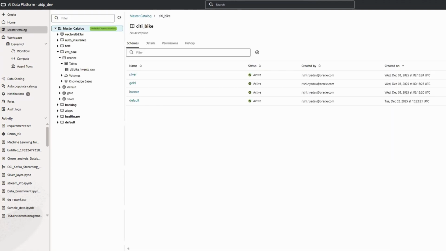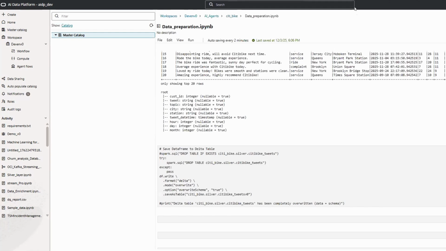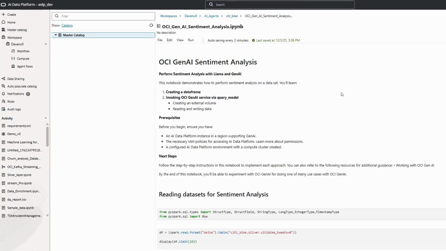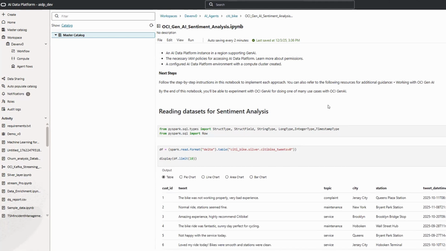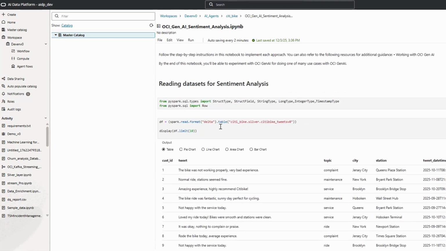So we can quickly go here and see that in the silver layer, we have the data ready for the analysis. Okay, so this is the city bike tweet data with the Infosys schema. The next part, which is more interesting, is how we are going to use the OCI generative AI. In these sections, we are going to do the sentiment analysis. First, we need to read the data from the silver layer.